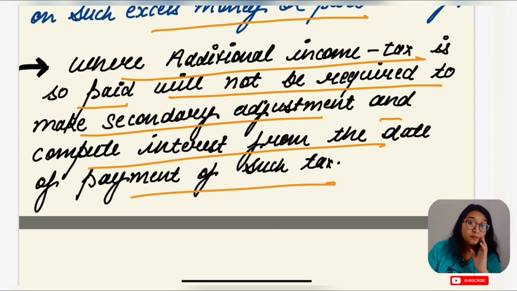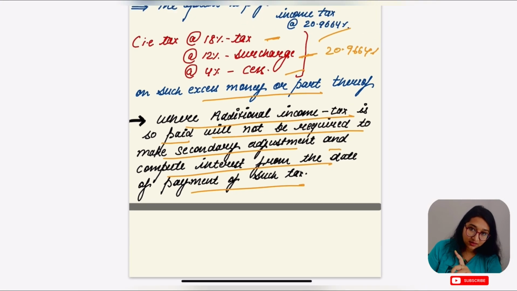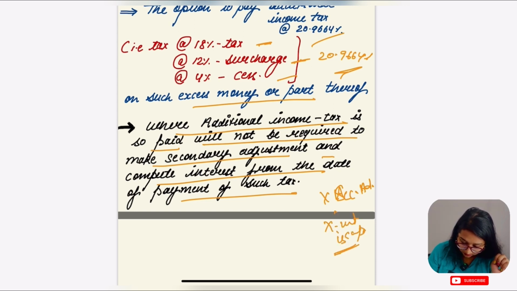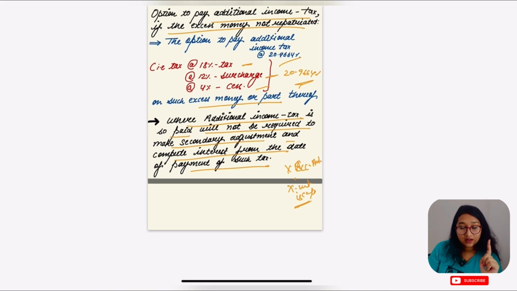In this case, once you pay this additional income tax of 20.9664%, no additional adjustment is done, no secondary adjustment is done, and no interest is computed. Is this part clear? Okay.